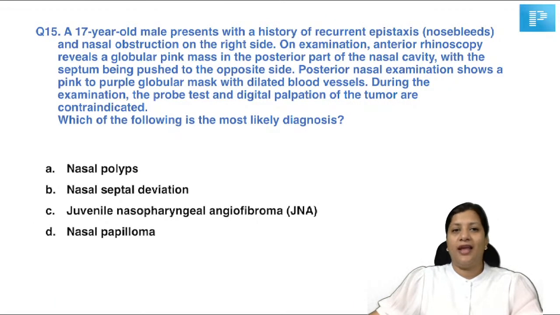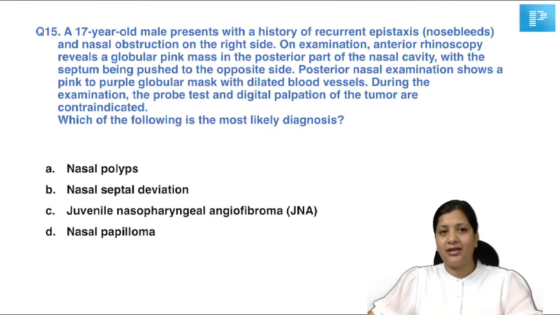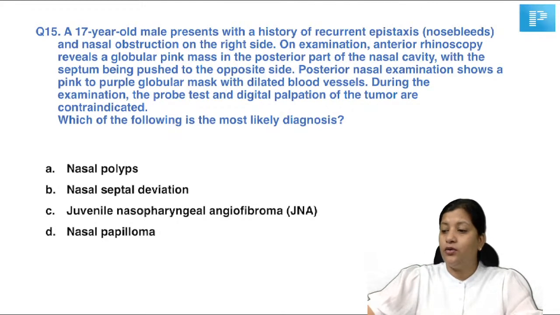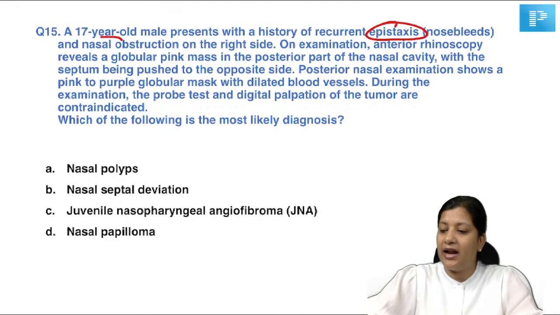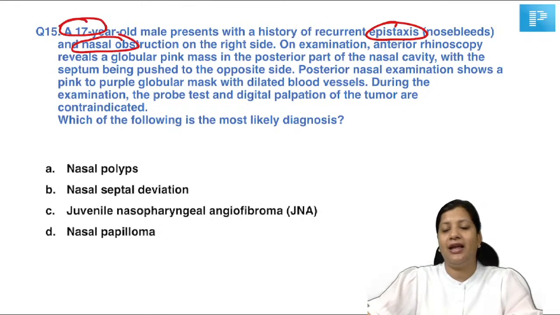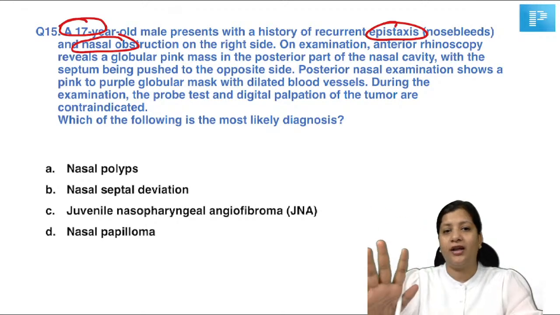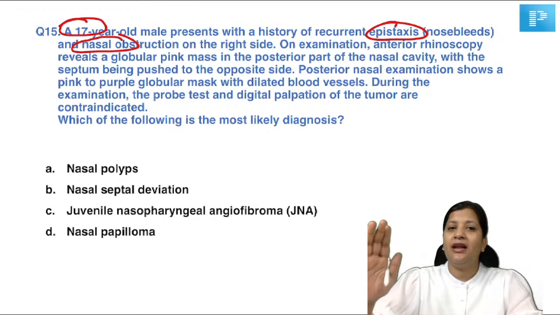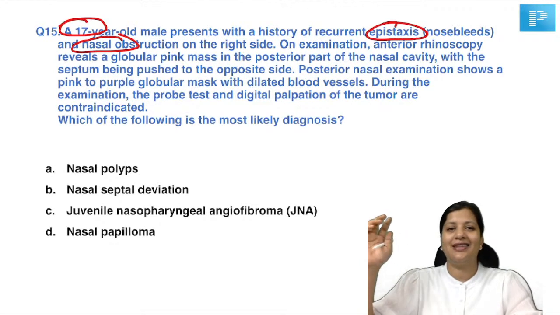Okay, let's go to the next question. A 17-year-old male presents with a history of recurrent epistaxis and nasal obstruction on the right side. Now you see the question. Epistaxis and nasal obstruction in a juvenile age. This is enough. You don't need to go any further. You will be able to get your diagnosis. So this first line will tell you my diagnosis is this. All those who think they know the diagnosis, please answer in the chat box.